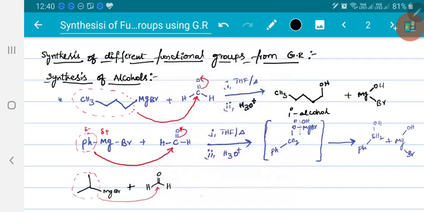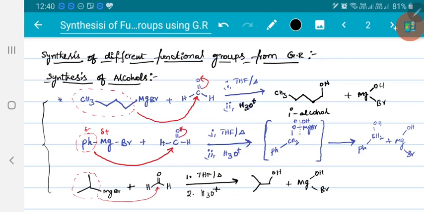Now the obtained product will be, in the first step, there will be some formation of intermediate followed by hydrolysis. So now the final product will be, this R minus will attack here, converts into alcohol, and magnesium will convert into MgOH-Br. So again we got primary alcohol. So in any of these steps, as I am using formaldehyde, I am getting primary alcohols as the product.